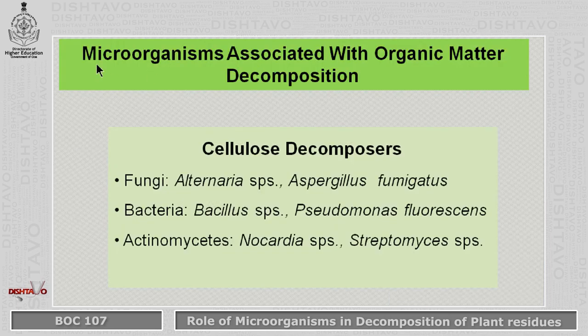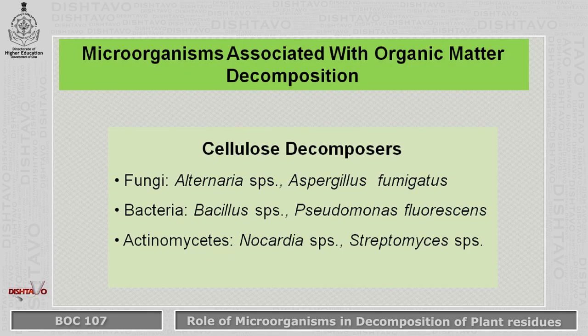Now let us see the microorganisms associated with this organic matter decomposition. As I told you all, each component will be degraded by certain microorganisms. Now we have the cellulose decomposers. Examples of cellulose decomposers: we have the fungi like Alternaria species and Aspergillus fumigatus. Then we have the bacteria such as Bacillus species and Pseudomonas fluorescens, and we have the actinomycetes like Nocardia species and Streptomyces species, which feed on the cellulose component, that is they degrade the cellulose part of the plant residue.